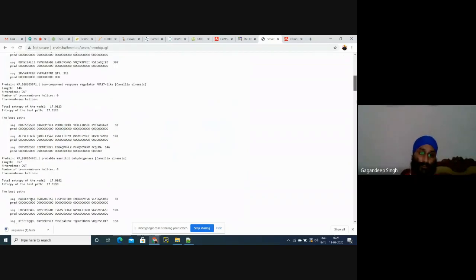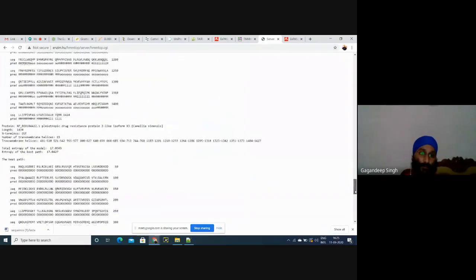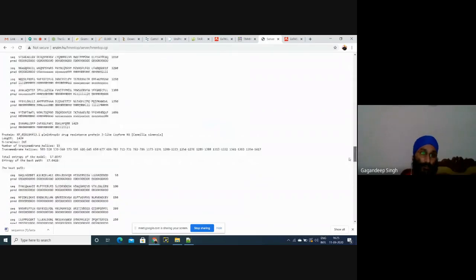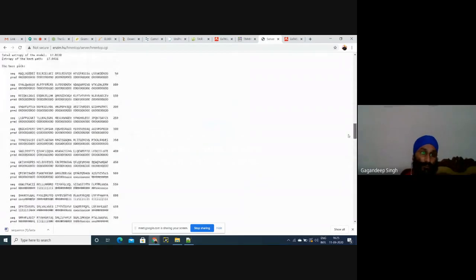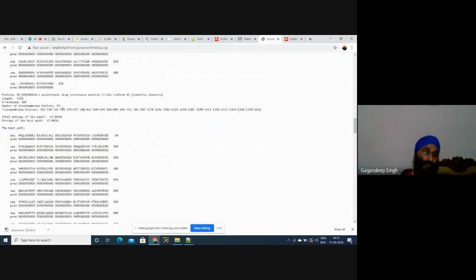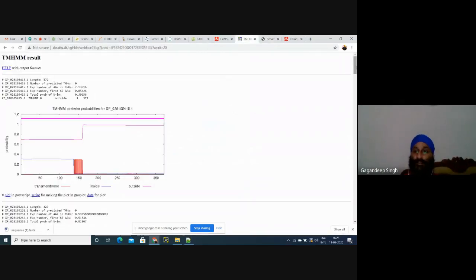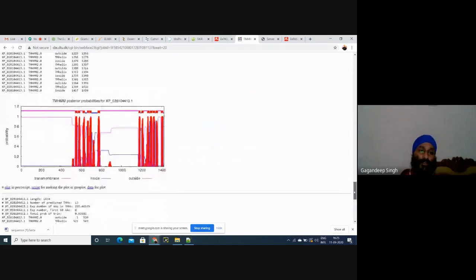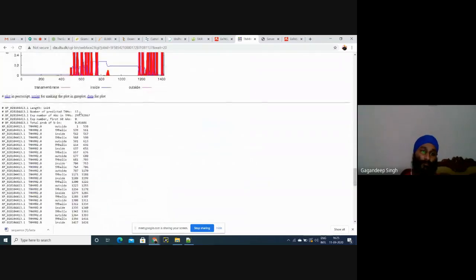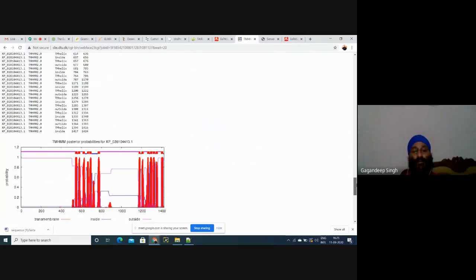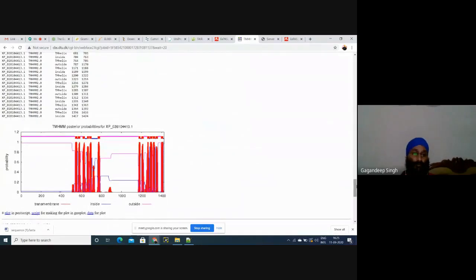Maybe some proteins have transmembranic helices like here. This is showing some 15 helices, but our TMHMM is showing 13 helices. There is a difference in their algorithms, but one thing is confirmed, that these proteins are transmembranic. Okay, why this difference? This is basically their algorithm problem.